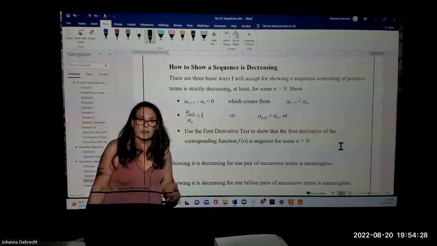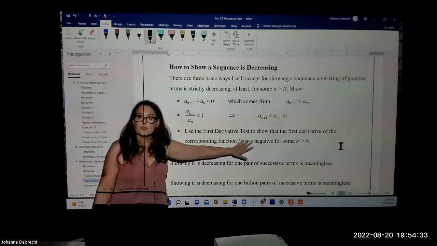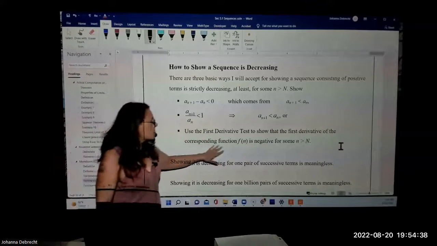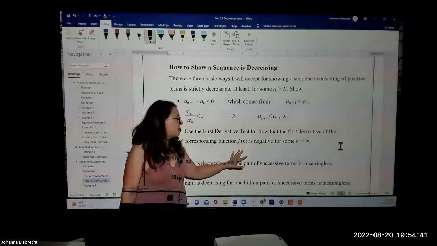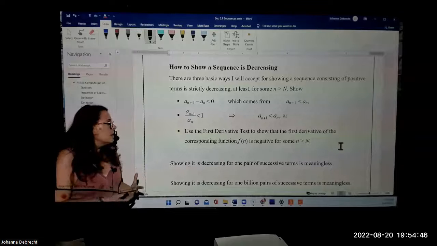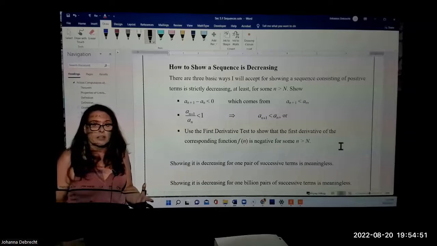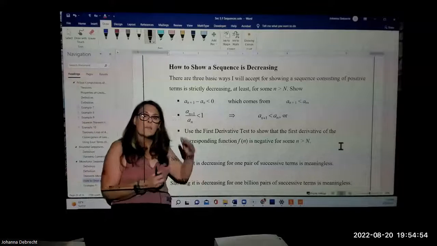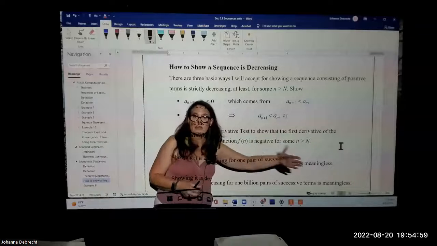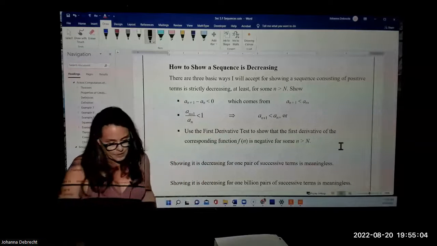Now, the next one that we can use to show it's strictly decreasing is to use the first derivative test. So we would use the formula for a sub n by representing it as some function of n and take the derivative of it. And if we can prove, using the formula, that the first derivative has to be negative, either for all values of lowercase n or for some value of n greater than capital N, in other words, the tail of it is always decreasing, then again, we've shown that the sequence is decreasing.